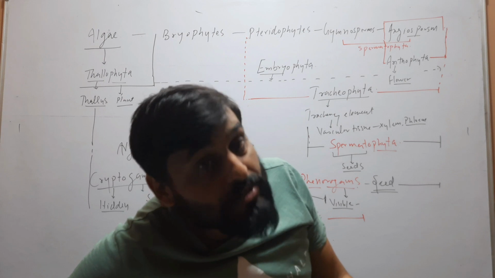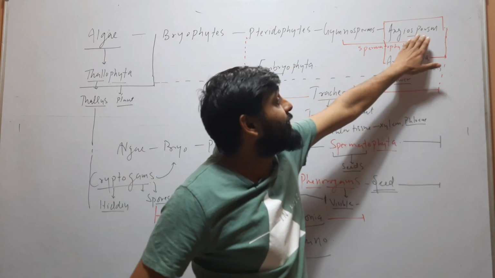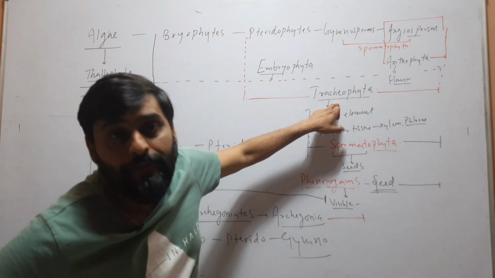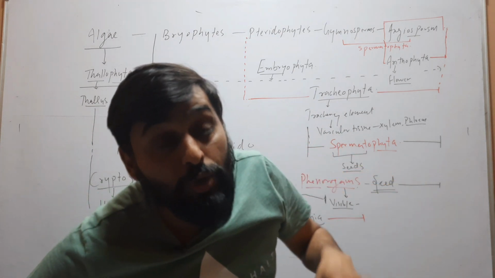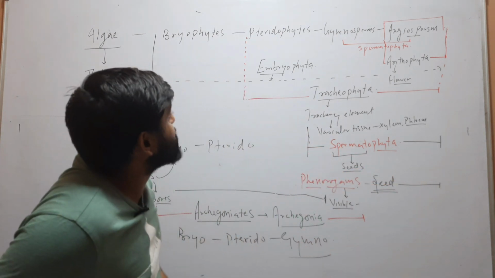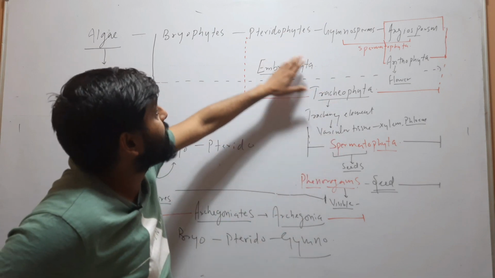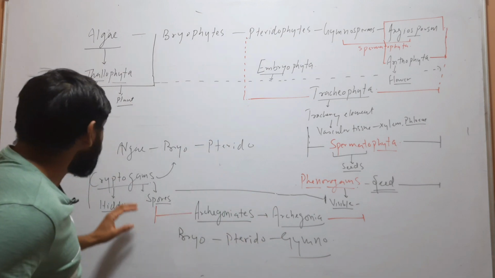So the group of organisms in which flower formation occurs are called Anthophyta, and these are angiosperms. Tracheophyta. Tracheo means tracheary elements, vascular bundle. Groups of plants in which vascular tissue, xylem and phloem, are present are called Tracheophyta. These are pteridophytes, gymnosperm and angiosperm.